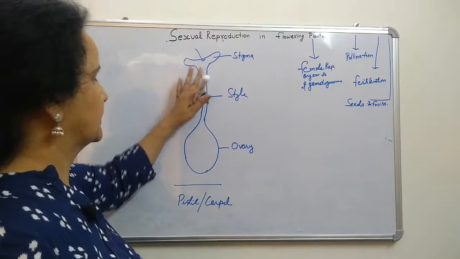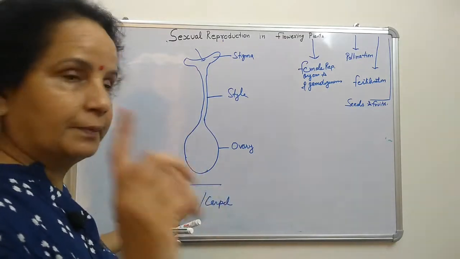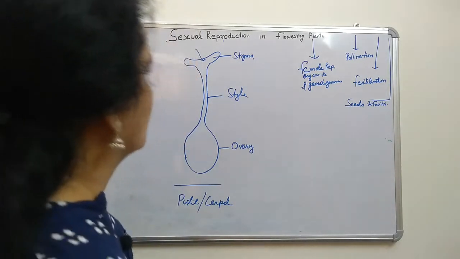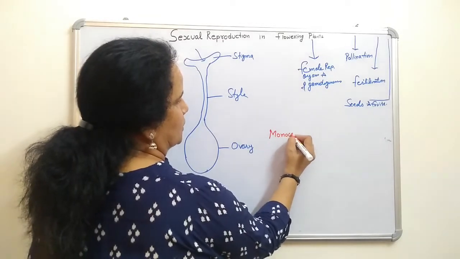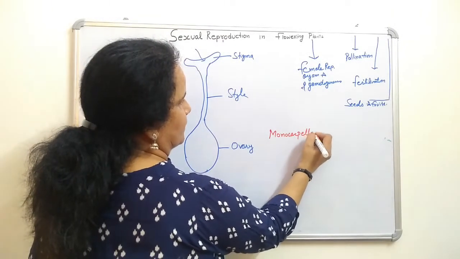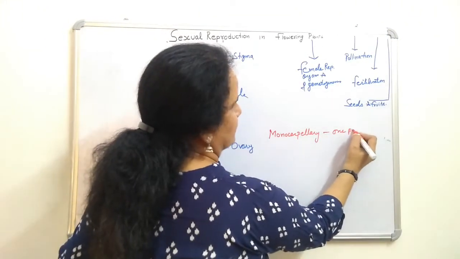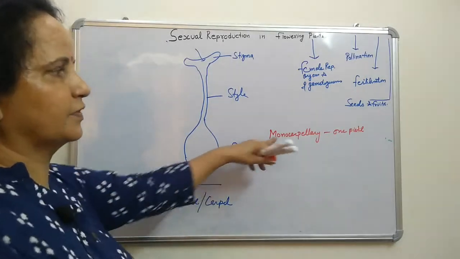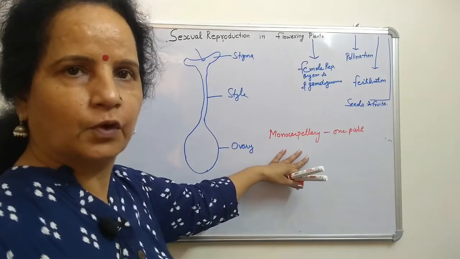First of all, we will see that when only one pistil is there, that ovary is called monocarpellary. Mono means single, only one carpel, only one pistil, monocarpellary ovary.